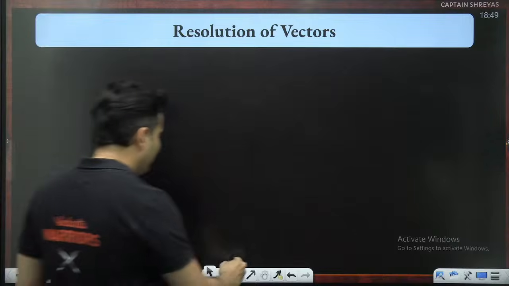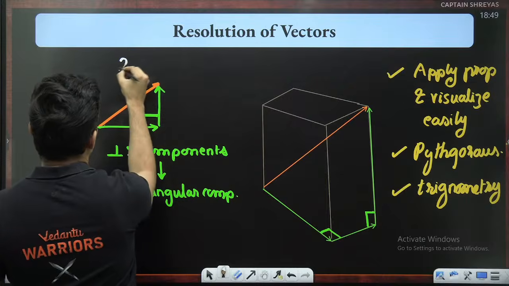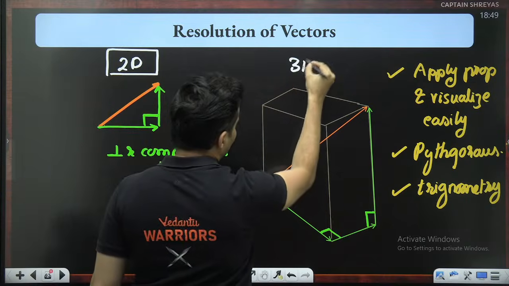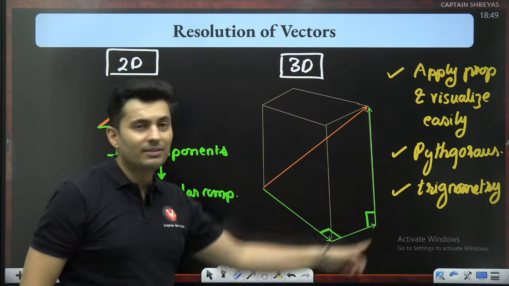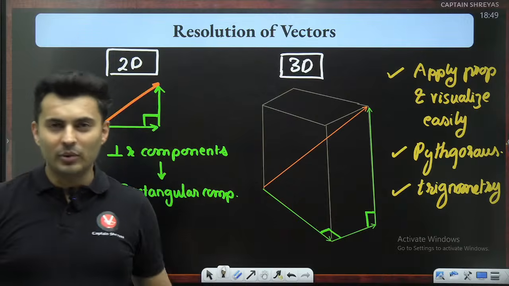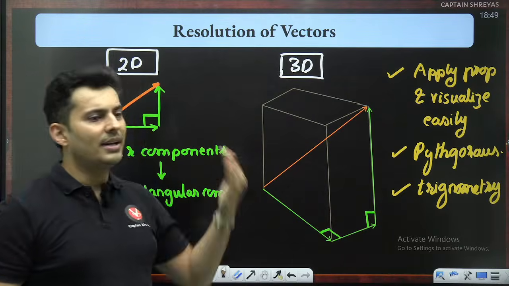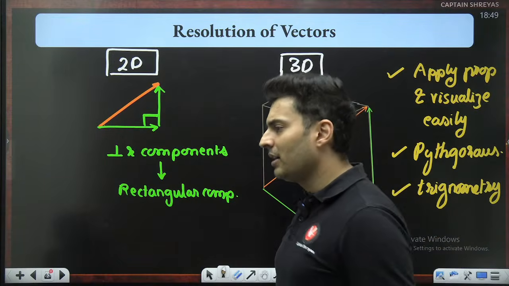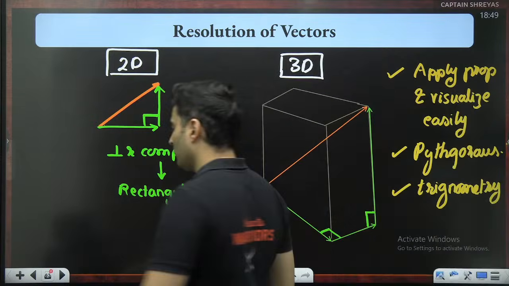So if it is a two-dimensional problem, generally you will have two components. If it's a three-dimensional problem, then you will have three parts or three components. The component which is along the x-axis is called the x component. The component which is along the y-axis is called the y component. The component which is along the z-axis is called the z component.